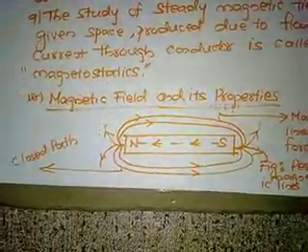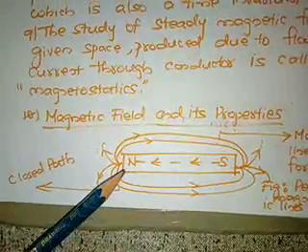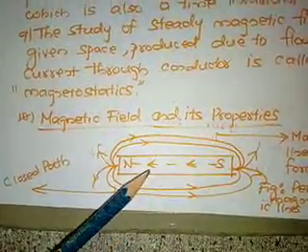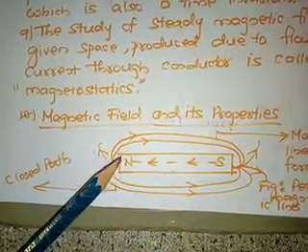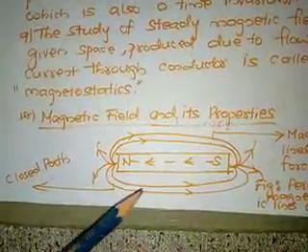So these magnetic lines of force establish a closed path between the north and south pole. They move from the north pole and end at the south pole, and internally within the magnet they move from south to north pole. So the path is closed. You can see a closed path surrounding the magnet.